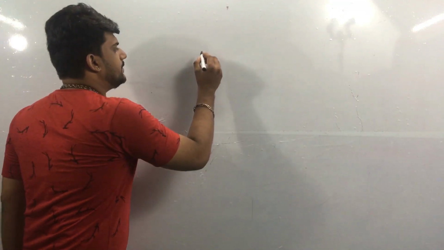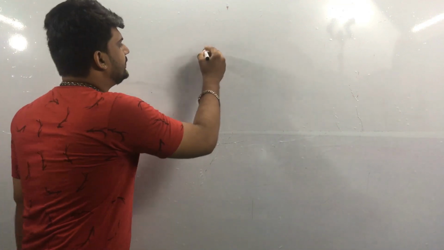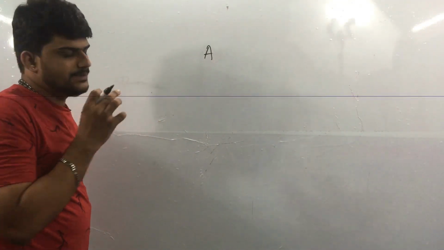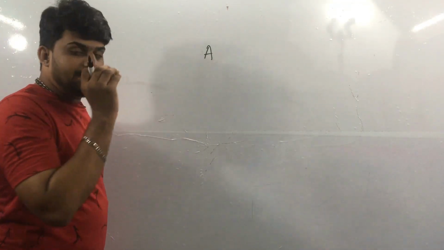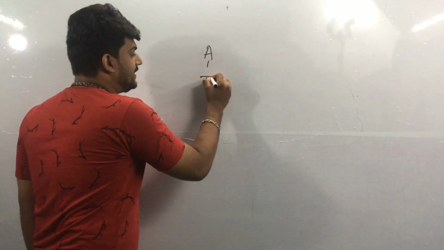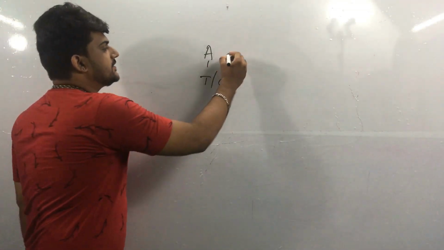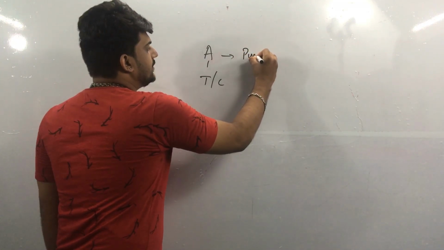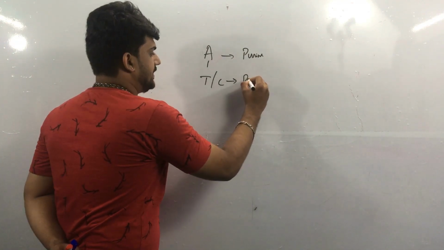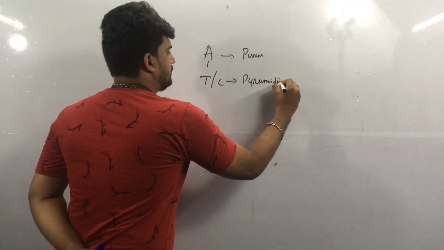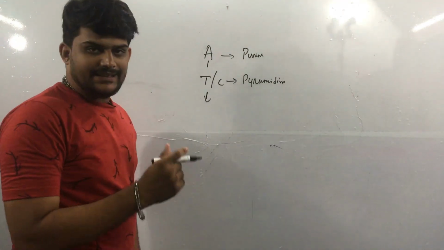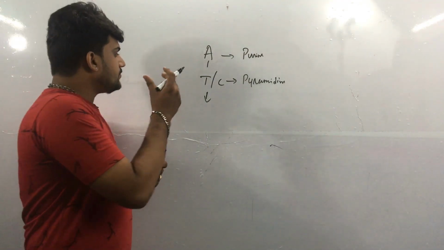For example, if adenine comes as the nitrogen base in the first place, then definitely its next one should be a thymine or cytosine, because as the rule, if a purine comes in the first place, then there should be a pyrimidine. Pyrimidine will definitely come. Like this itself the chain continues.